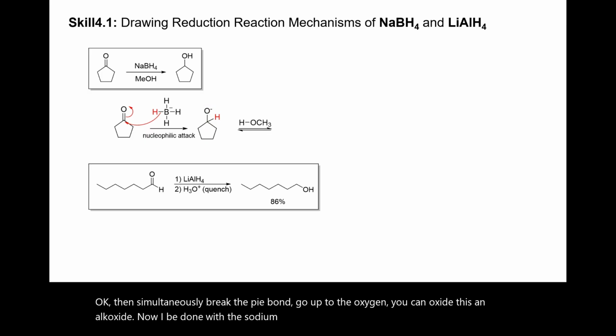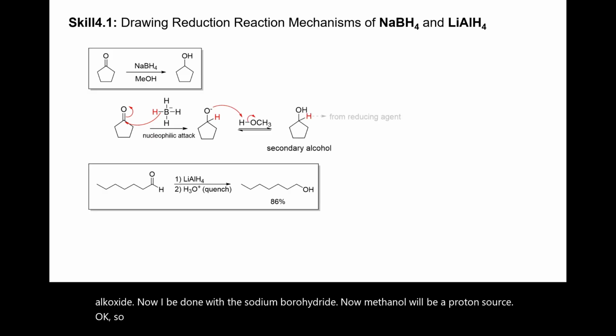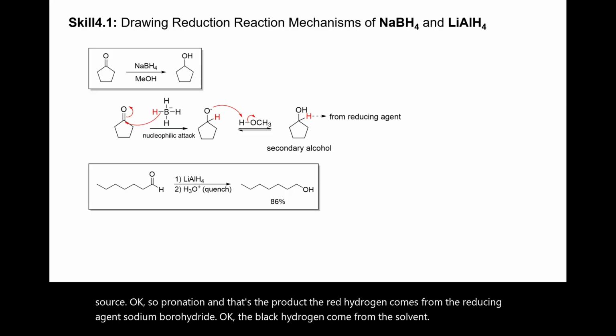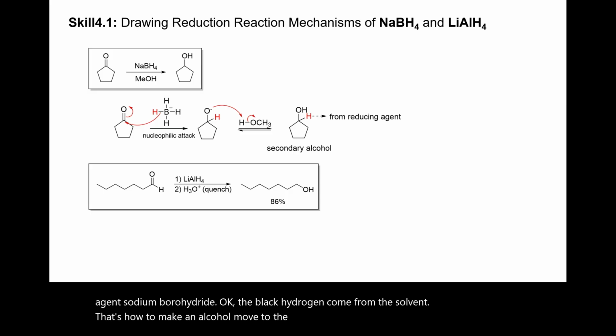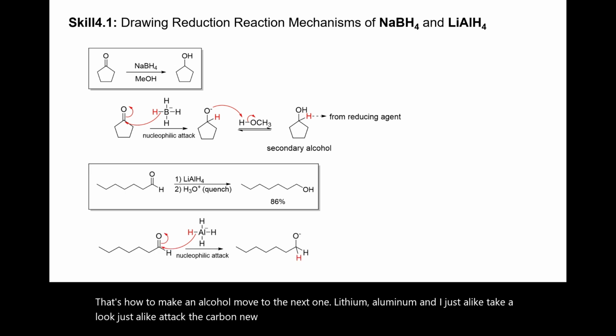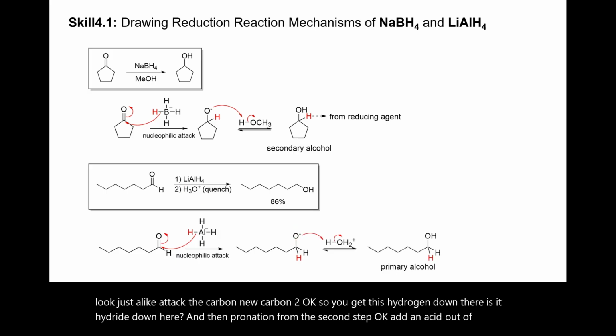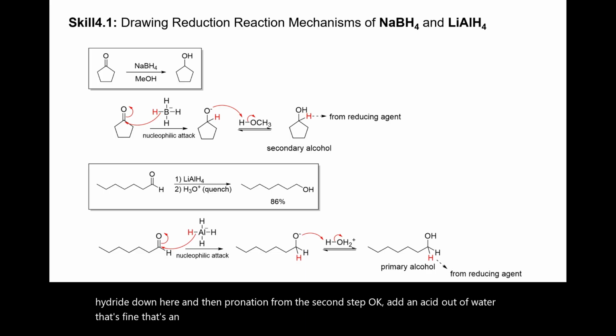Now methanol will be a proton source. So protonation, and that's the product. The red hydrogen comes from the reducing agent sodium borohydride. The black hydrogen comes from the solvent. That's how to make an alcohol. Move to the next one, lithium aluminum hydride, just alike. Take a look, just alike. It attacks the carbonyl carbon too. So you get this hydrogen down there, this is hydride, and then protonation from the second step. Add an acid, add water, that's fine. That's an alcohol. That hydrogen is from the reducing agent.